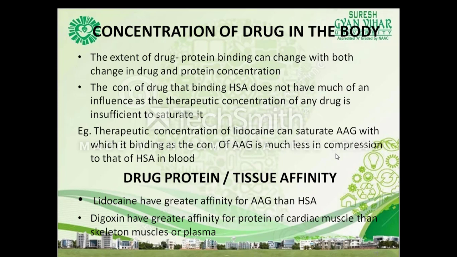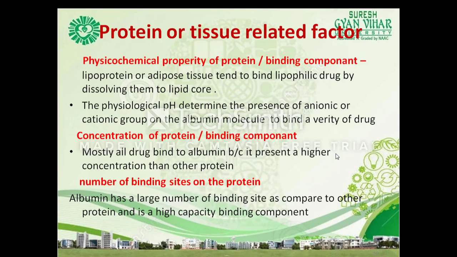Then the drug's tissue affinity. Lidocaine has a greater affinity for the AAG than for human serum albumin. Digoxin has a greater affinity for the protein of the cardiac muscle than for the skeletal muscle or the plasma.